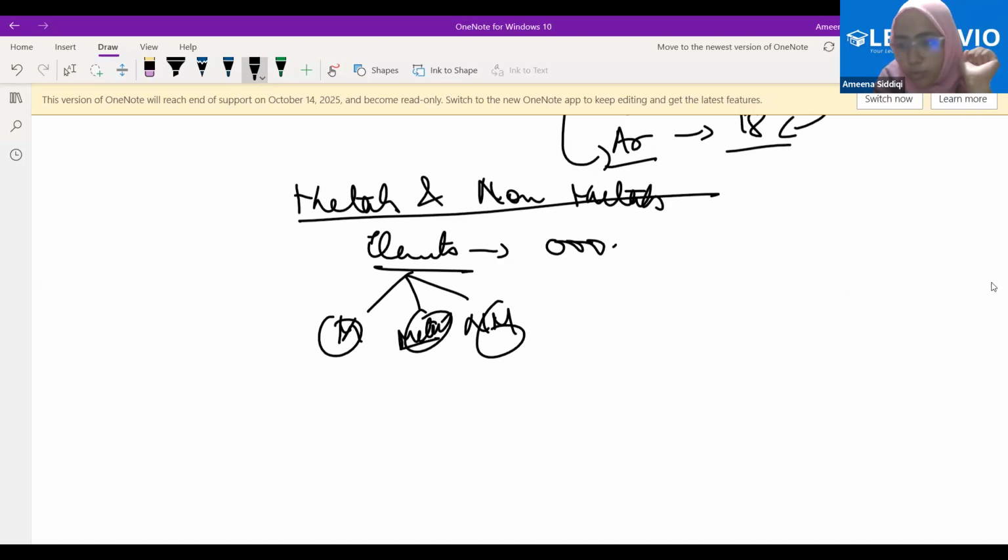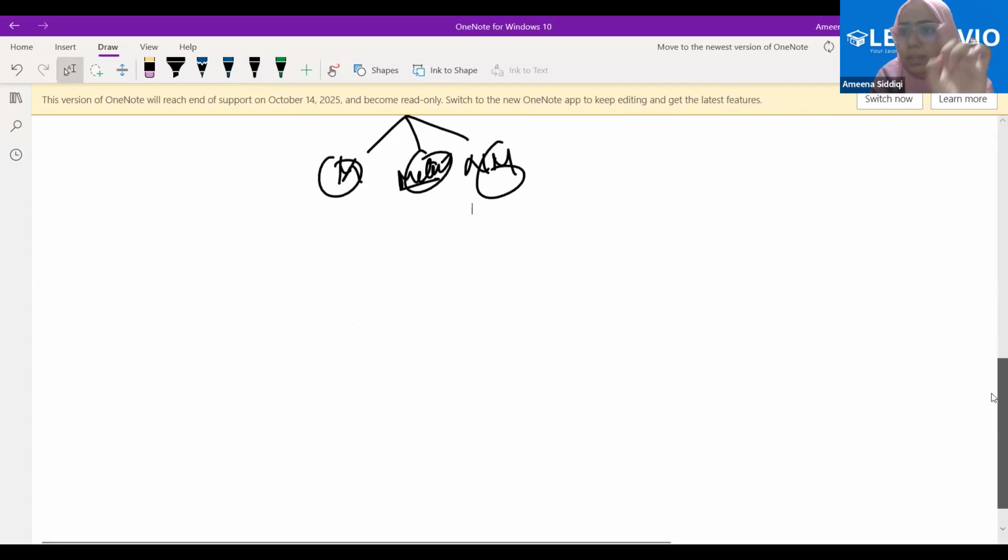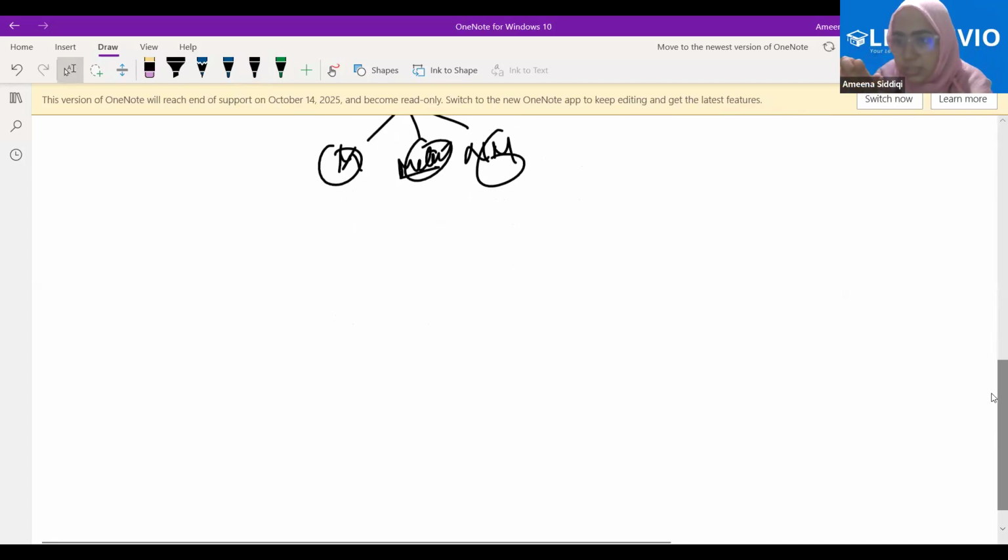Now, what do we know from class 9? We learned in class 9 that metals are certain elements which have certain properties. Therefore, they are called metals. Certain elements which do not have those properties are called non-metals. This was a basic differentiating point in class 9. Now, the question is, why do metals have certain properties and why do non-metals not have those properties?